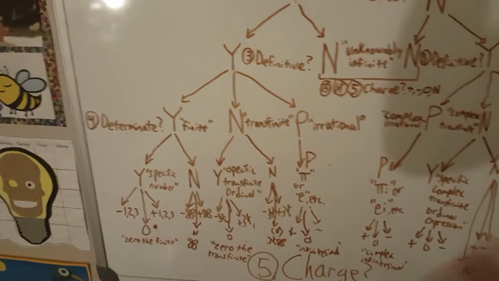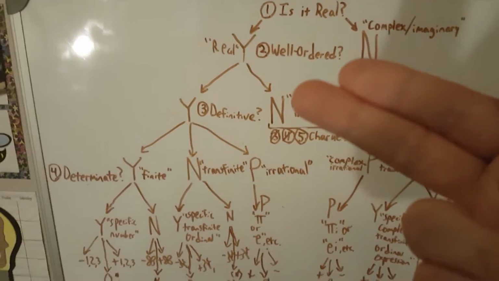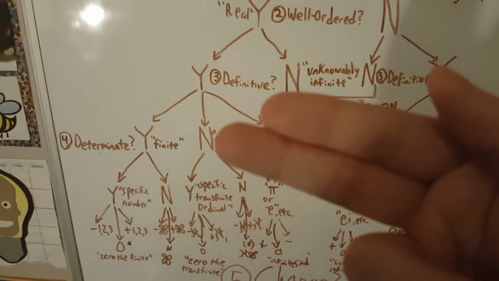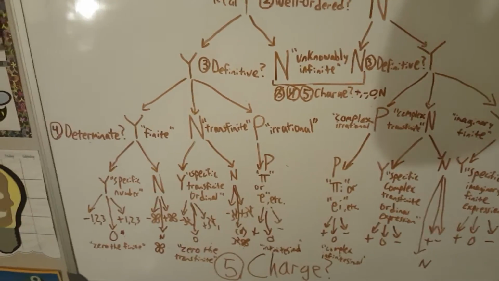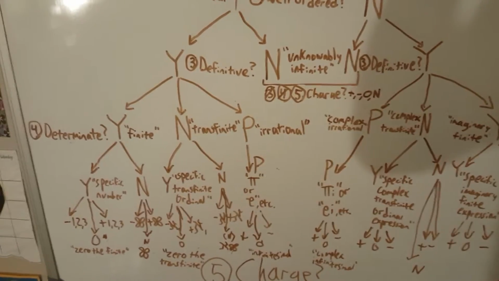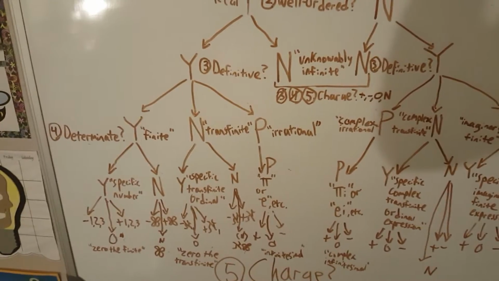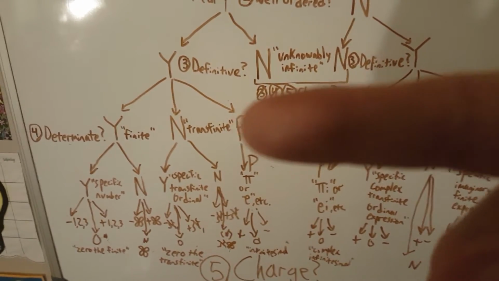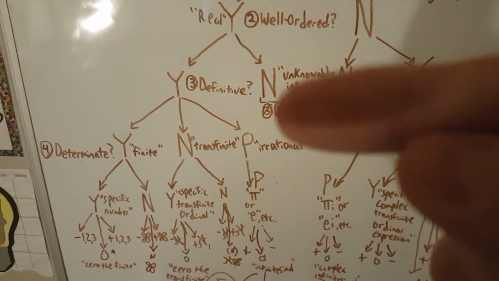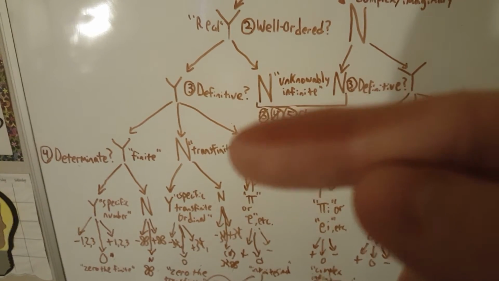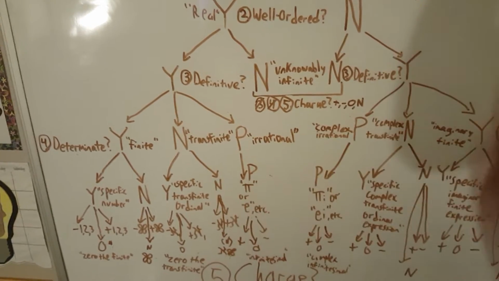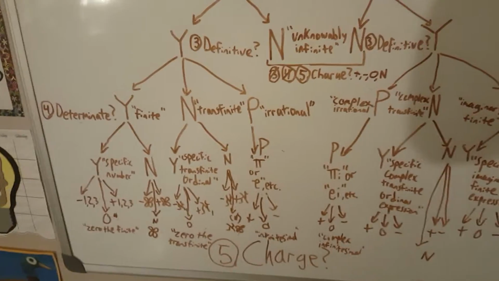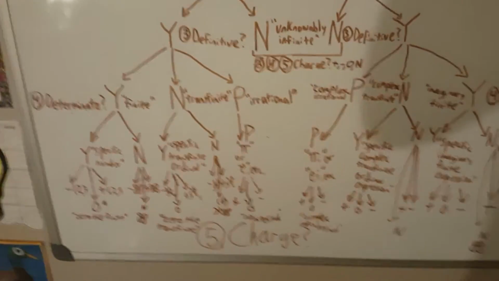Whenever we say something is determinate: if it is real, well-ordered, definitive, and not determinate, we get either negative everything, positive everything, or if there is no charge to that, it's just everything. If it's transfinite, let's go up here. If it is not definitive, but it is determinate, it is a specific transfinite ordinal. Negative aleph null, positive aleph 1, all those different transfinite ordinals that George Cantor expressed in his writings.